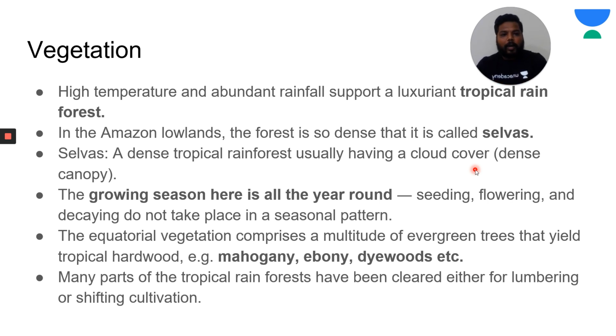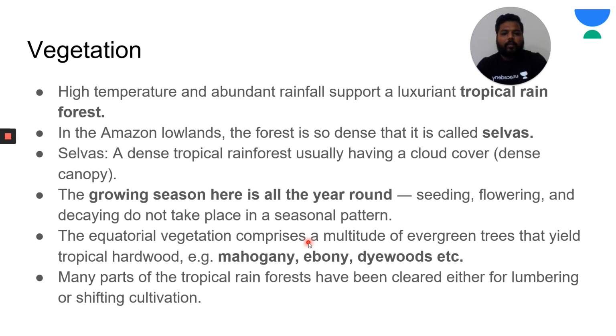These are so dense that sometimes the sunlight doesn't reach the ground surface. Most of you might have seen the Anaconda movie. Despite them traveling in the Amazon forests in the daytime, most of the scenes are dark. That is just because of the huge amount of cloud cover-like structure of the forestry which would be developed in this region. And the growing season here is all year, like seeding, flowering and decaying do not take place in a seasonal pattern.